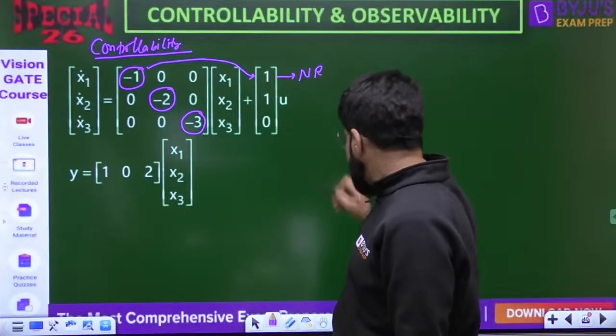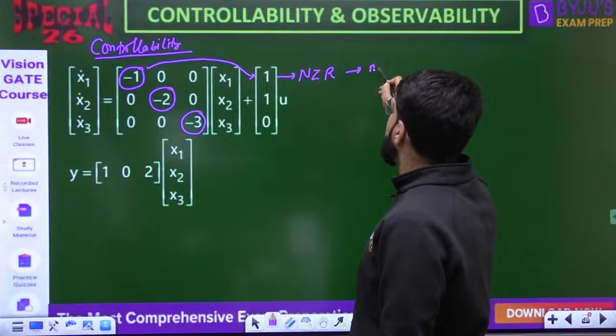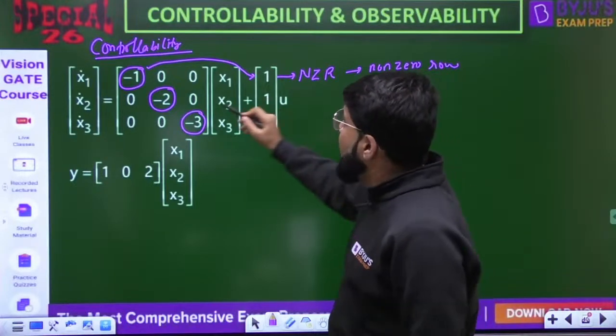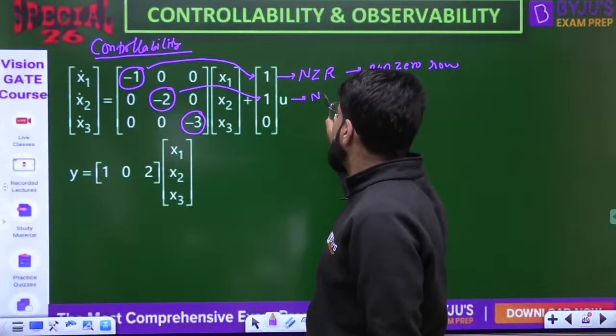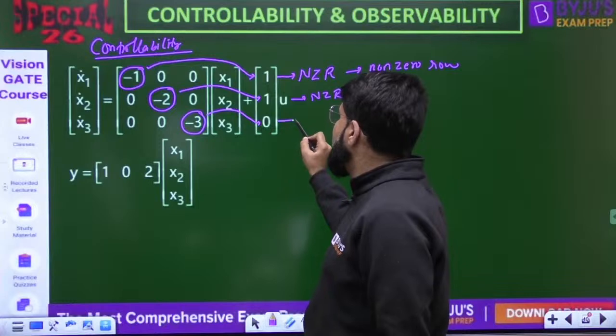Let me call it NZR, meaning non-zero row. Then for the second eigenvalue, I will go to the second row of B. That is also NZR. For the third eigenvalue, I will go to the third row of B, and that is a row of